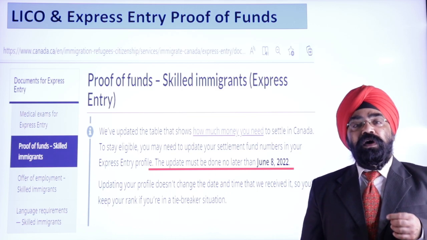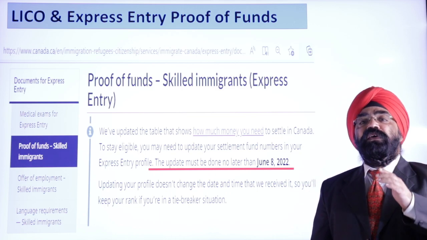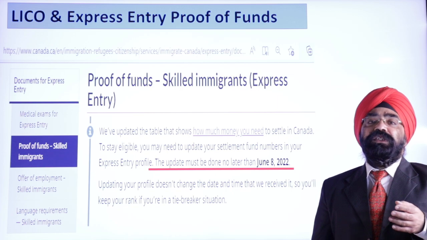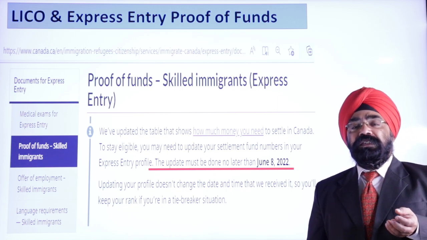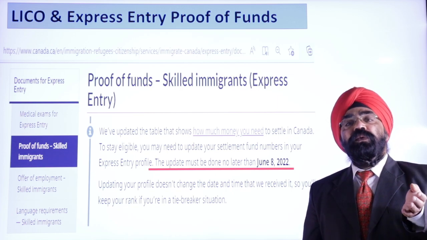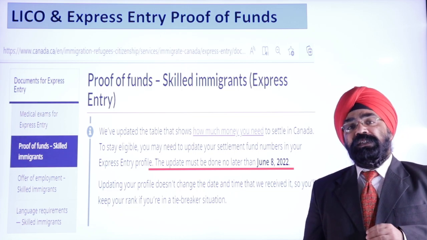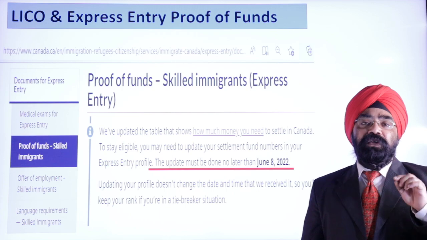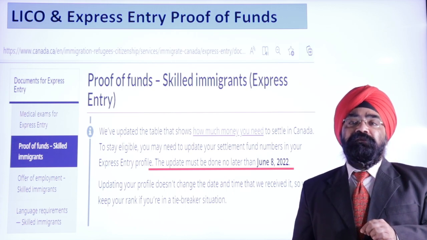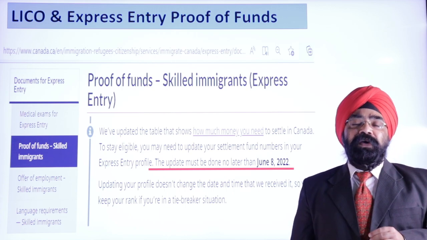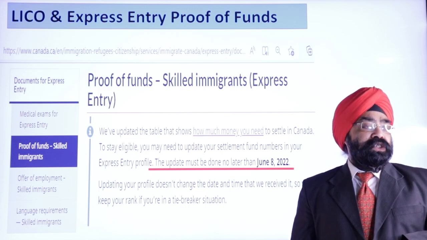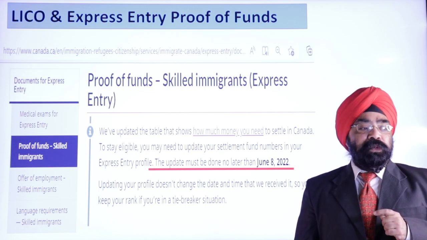So you have to update. There is just a couple of dollars difference, not much, right? So a couple of $100 difference. So it's always better to have more than what is mentioned in your express entry profile. If you have right on the line, you have made that much numbers, then your profile could be rejected, right? So this is about express entry.